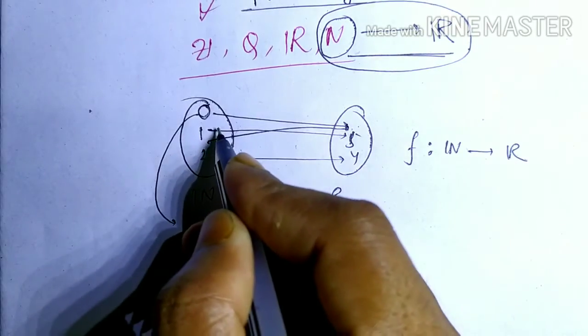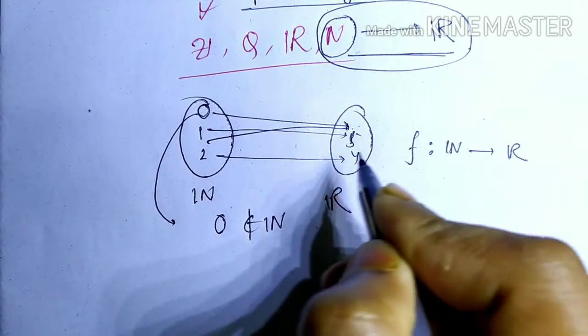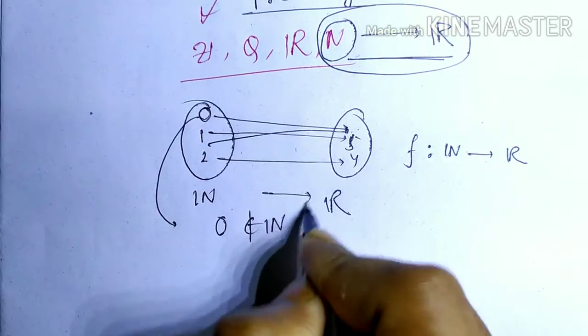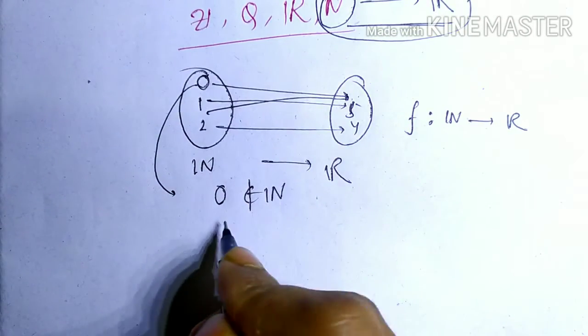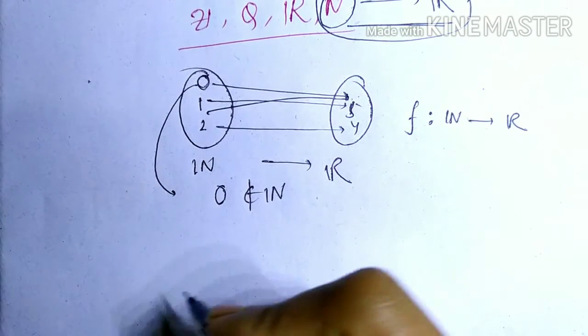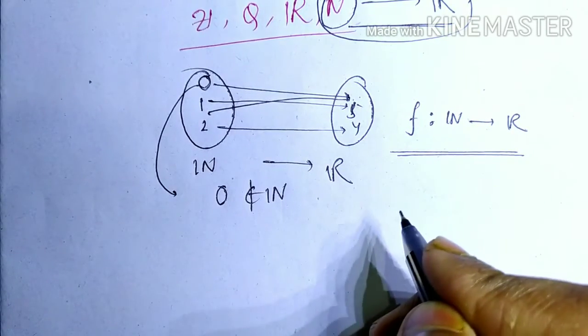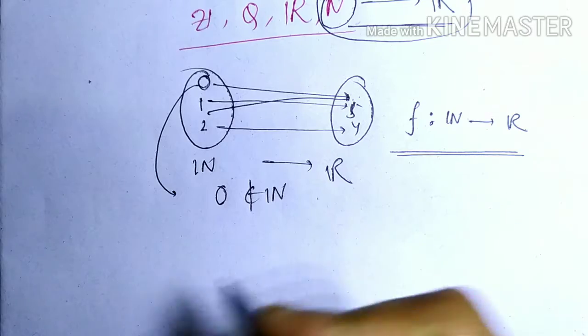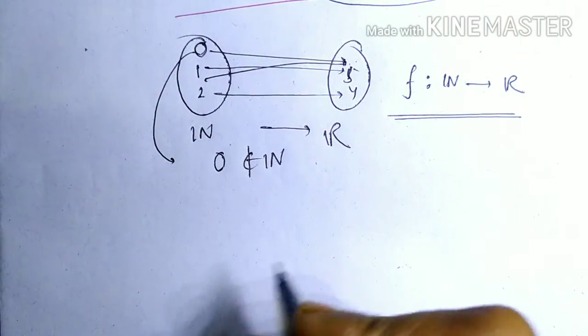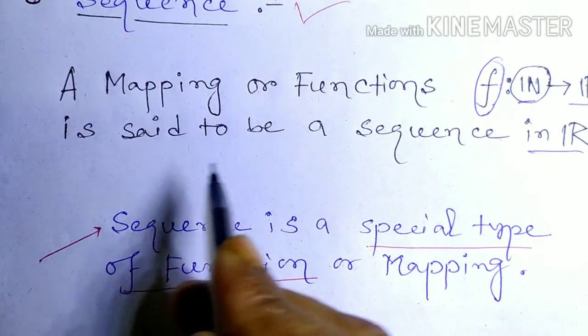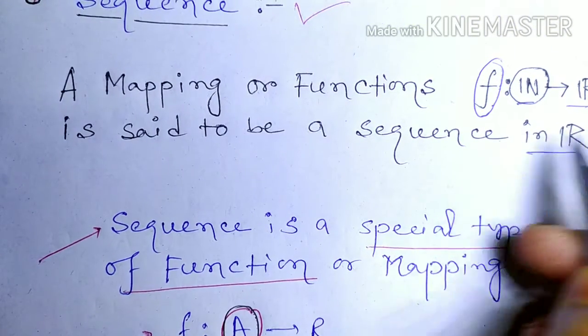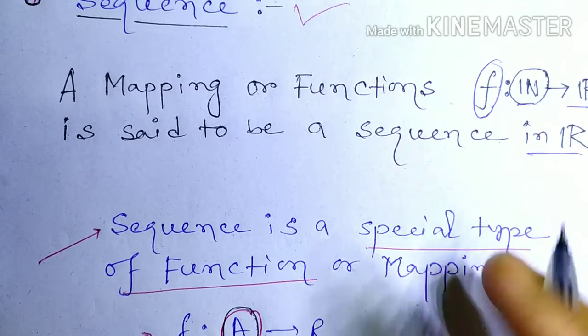That's why 0 can never be related to a real number. So 0 is not a pre-image point for the sequence, and this holds for all sequences. And the definition says that a mapping or function from natural numbers to real numbers is said to be a sequence in real numbers.